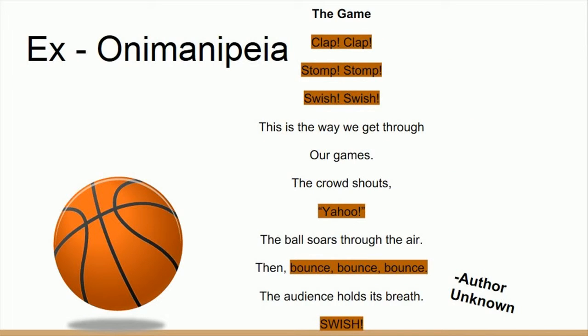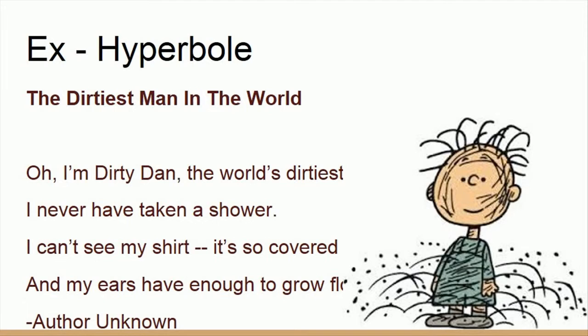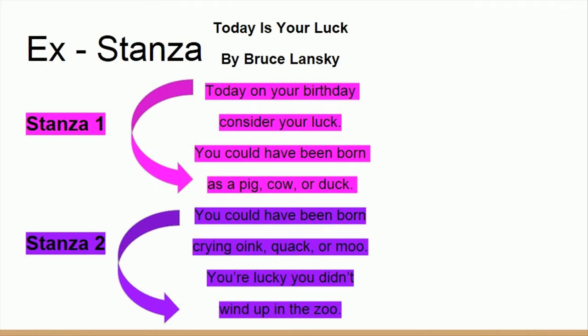Onomatopoeia are words that imitate a sound or noise. The highlighted parts are the examples because they are words imitating the sounds you would hear at a basketball game, for example in this poem. A hyperbole is an exaggeration. The highlighted parts are the examples because there isn't really a world's dirtiest man, or flowers can't grow out of your ears, etc. A stanza is the space between groups of lines.